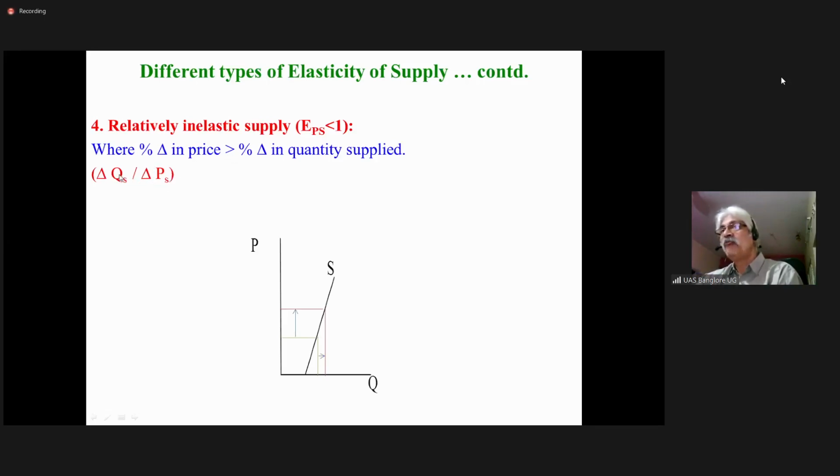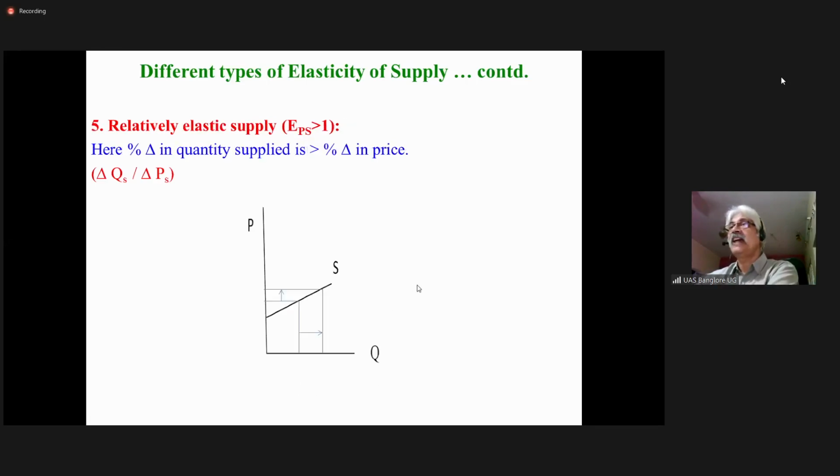So when you divide a smaller numerator by a larger denominator, the coefficient will be less than 1. And what I want you to look at here is the supply curve. The supply curve is a straight line here, and it passes through the quantity axis.